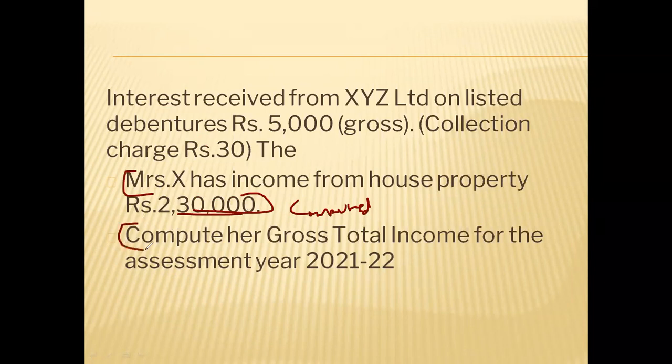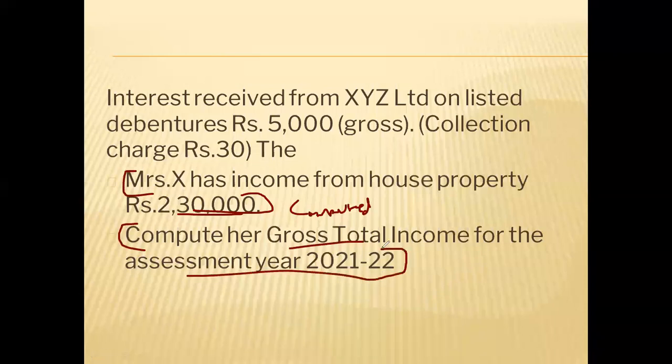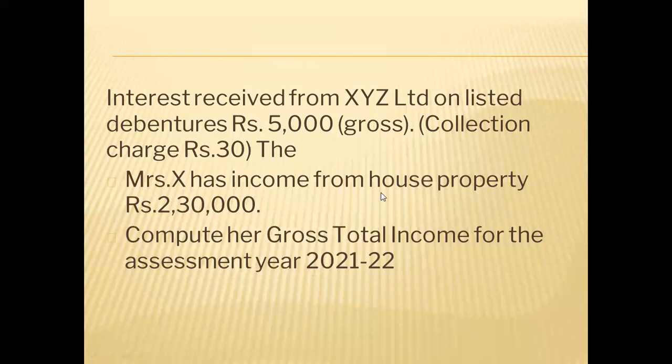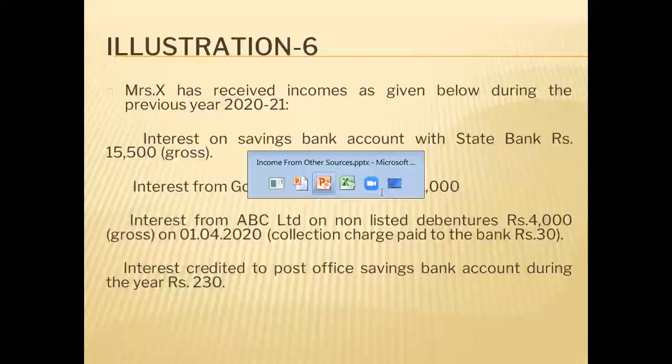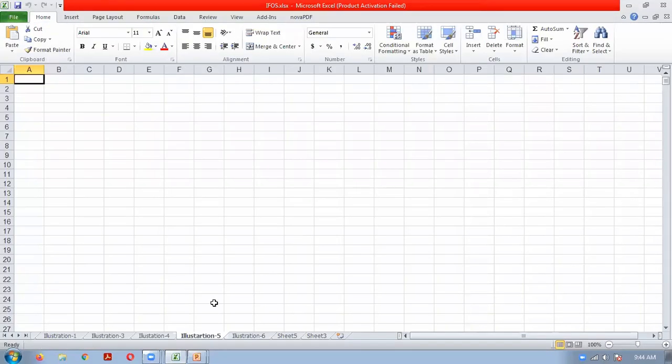Just we have to compute the gross total income for the assessment year 2021-22. Simple question. How we can calculate the gross total income? Just list the heads of income, take the total incomes and do the total. So we'll start with this illustration.